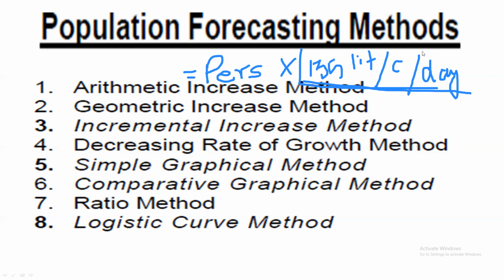So if I require that system to last till the 4th decade, then I need to find out what will be the population in the next decade, next to next decade, and in the 4th decade. Okay, 2nd decade, 3rd decade, and 4th decade. Kiti population असेल. So that judgment we can find out with the help of one of the popular methods, and that method is known as the population forecasting method.